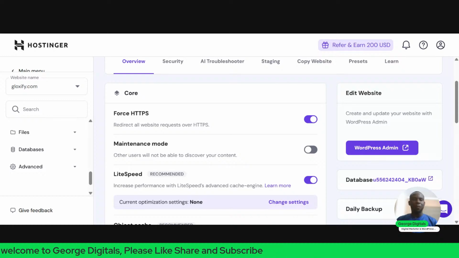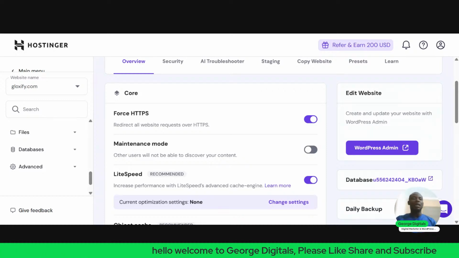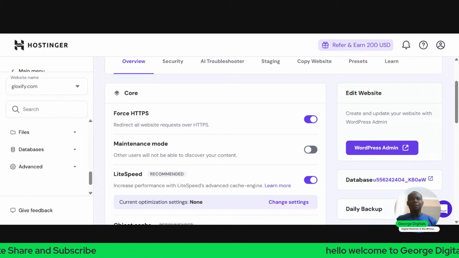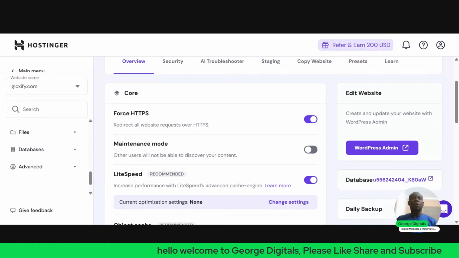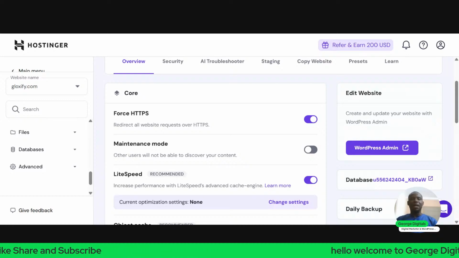Now what we need to do on our left hand side, you come here to this place, you see appearance. But before I start installing anything here, I will have to explain what a theme is and what a plugin is. Now, what is a theme? A theme is what controls the look and the feel of our WordPress website, while plugins are what add extra functionality to our WordPress website.